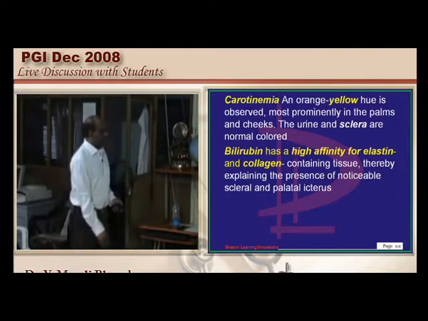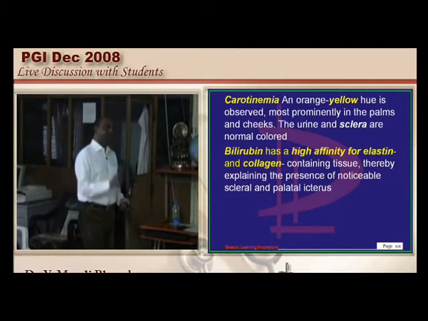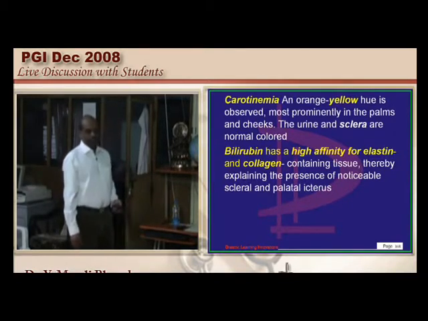Bilirubin has a high affinity for elastin and collagen; these are very much true statements. Between the two, elastin has a higher affinity for the bilirubin.